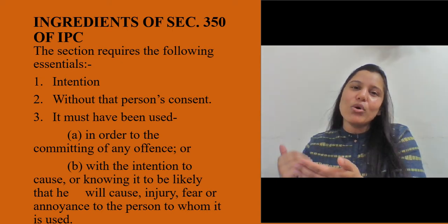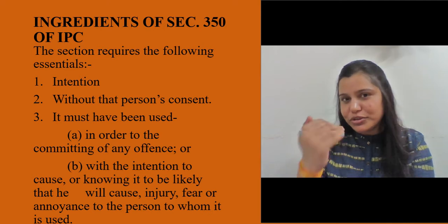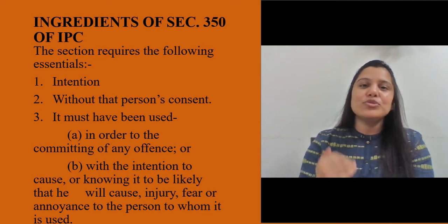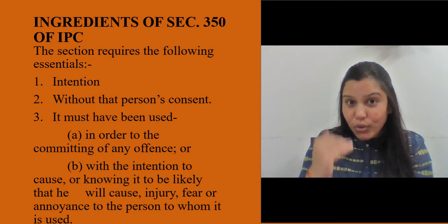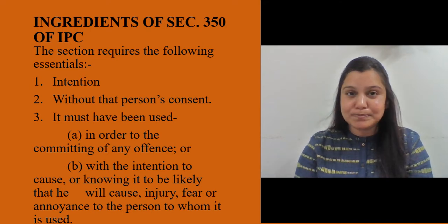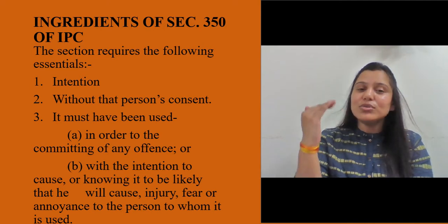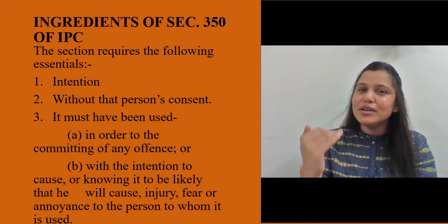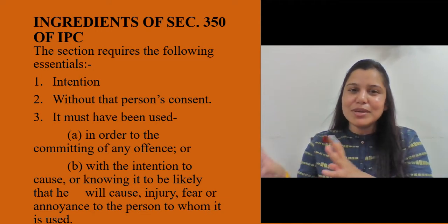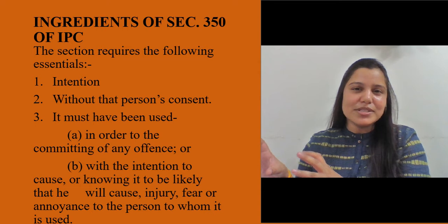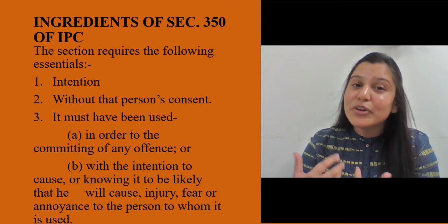So these are the 'or' options. The first one is in order to commit an offense, or to cause injury, or to cause fear, or to annoy that person. So when it comes to these 4 points, we can see 'or' between them. So if any of these elements are present, then it will be criminal force.